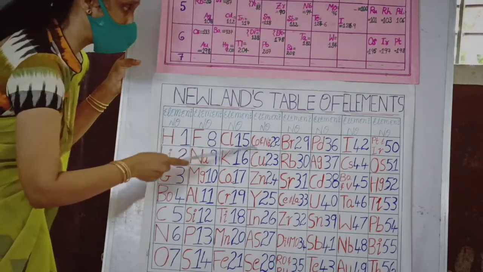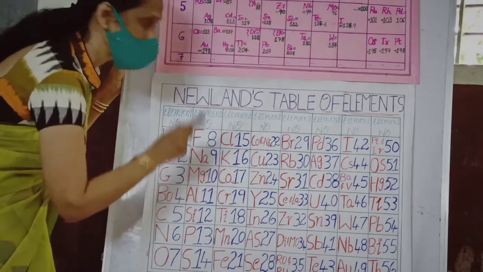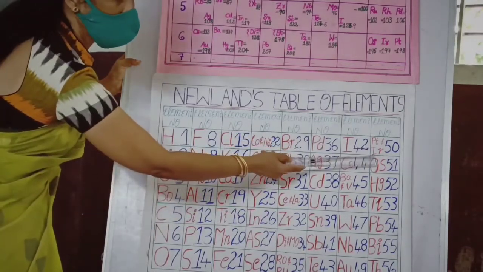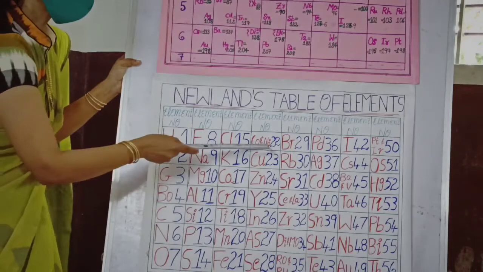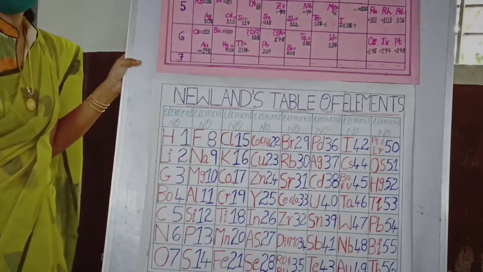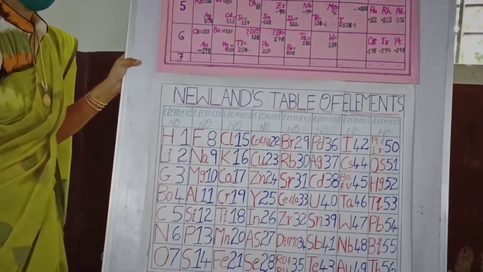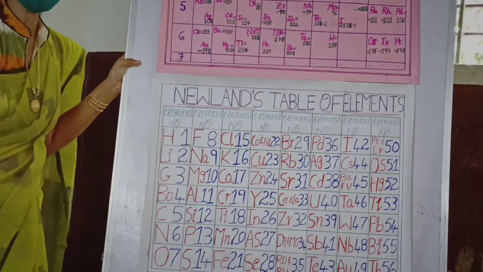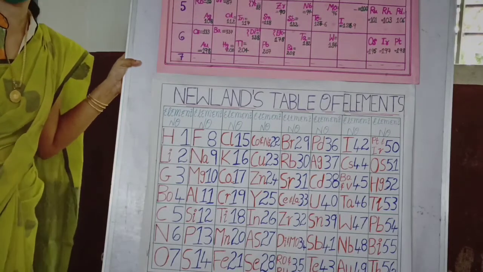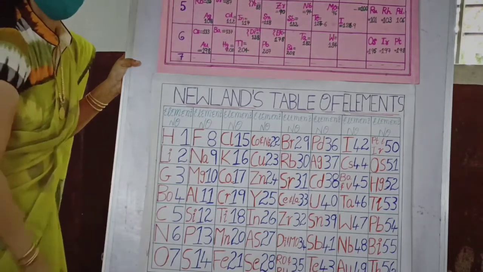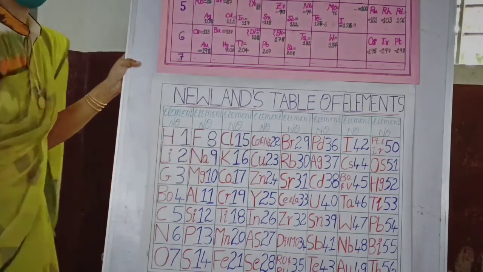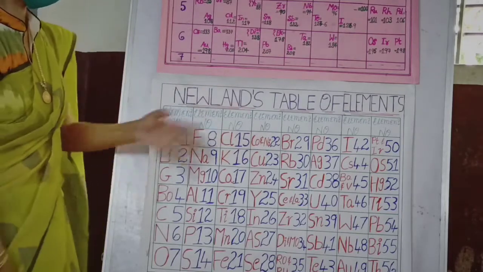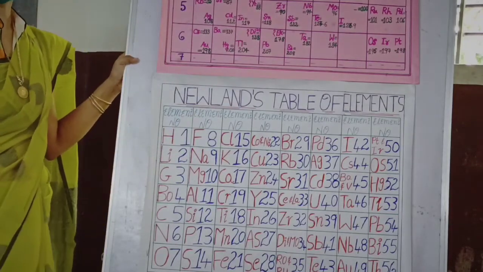And also, he wrote 2 elements at a time in the same slot. In the same slot, 2 elements, cobalt and nickel, and in many places you can see platinum and iridium grouped together. So these all are the limitations. When we arrange the elements in the ascending order of atomic mass, just blindly writing and going, some of the elements had similar properties, but here and there they are not following the similar properties.